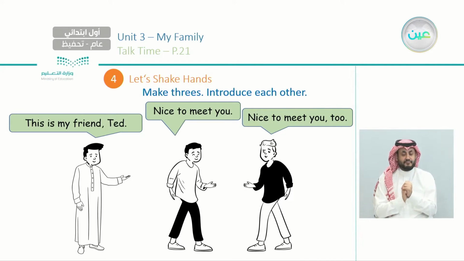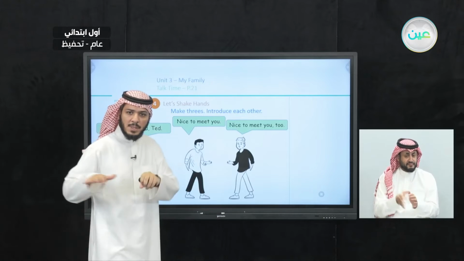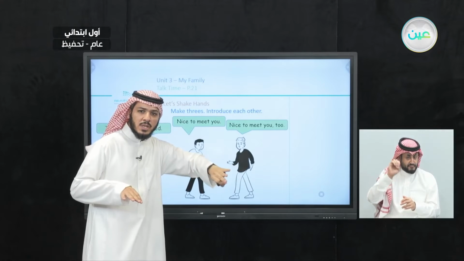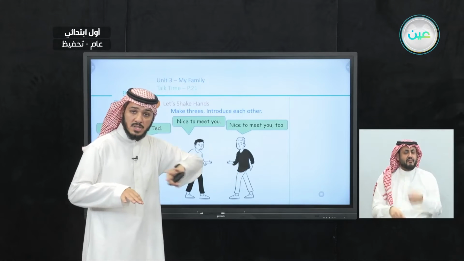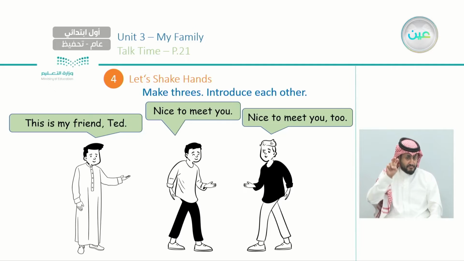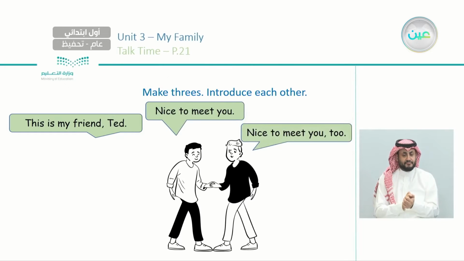So again, the first boy says what? This is my friend. What does friend mean? We have family, but we have a friend. Friend means صديق. Excellent. So this is my friend Ted. The other boy says, nice to meet you. And Ted says, nice to meet you too. Then they shake hands with each other. Why? They know each other now.